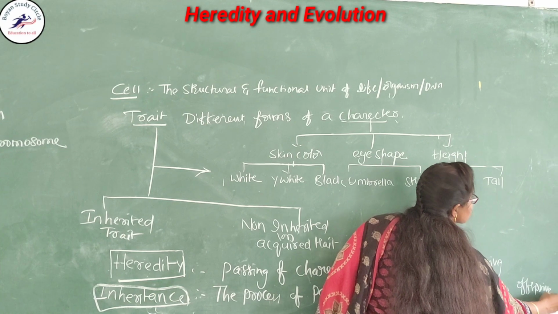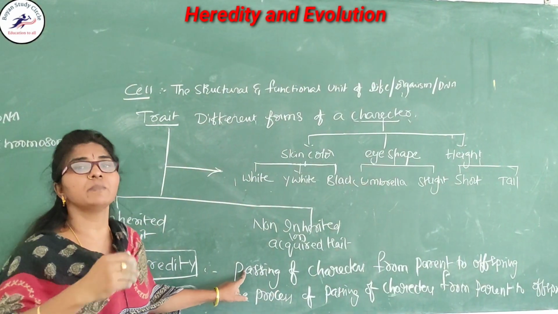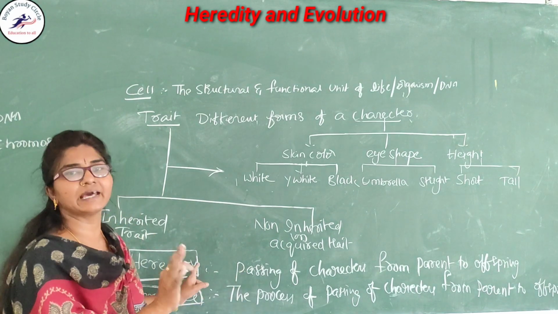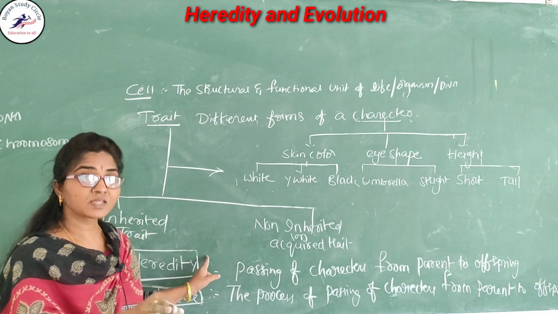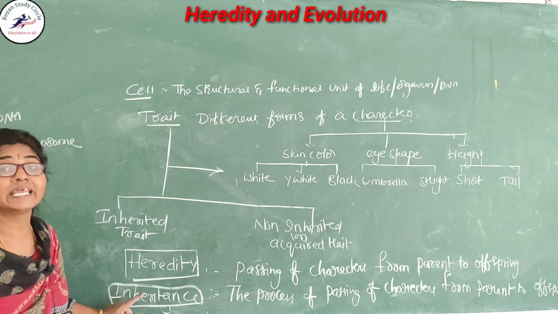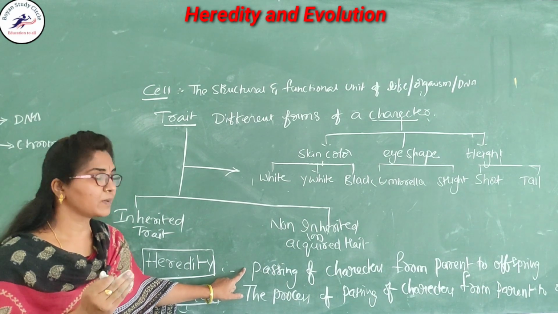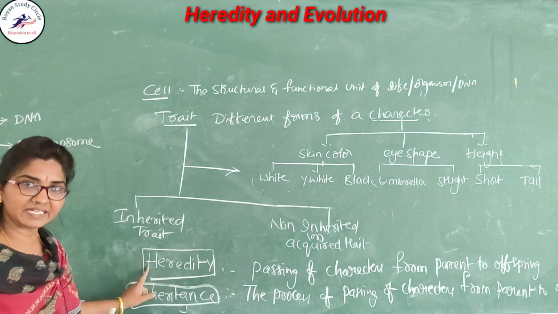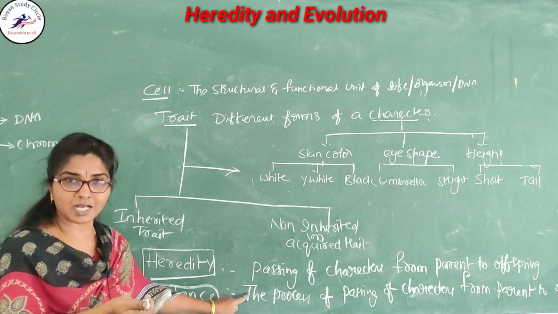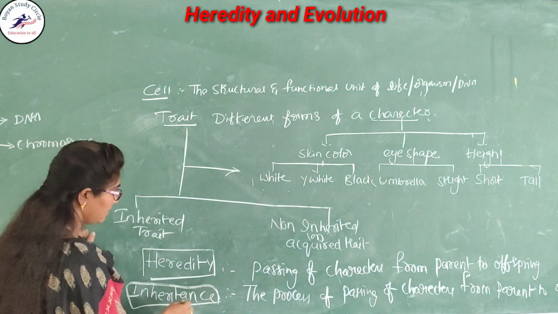Here only the passing of characters is called heredity, but how they are passed, the method for that, is called inheritance. The passing of characters from parent to offspring is called heredity, and the process of the passing of the characters is called inheritance.